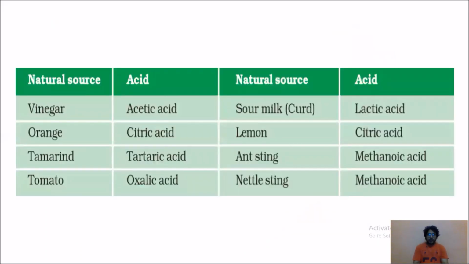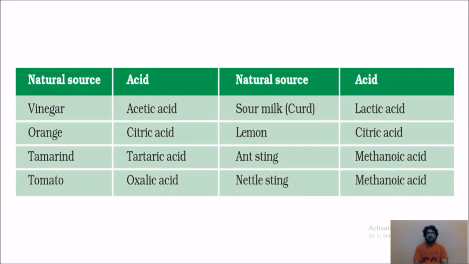Now, we have to understand what acids are available naturally to us. We have seen a few acids which are available in laboratories, strong acids which are used in chemical reactions and chemical experiments, like sulfuric acid, hydrochloric acid, nitric acid, carbonic acid, etc. But here are a few acids which are available naturally.